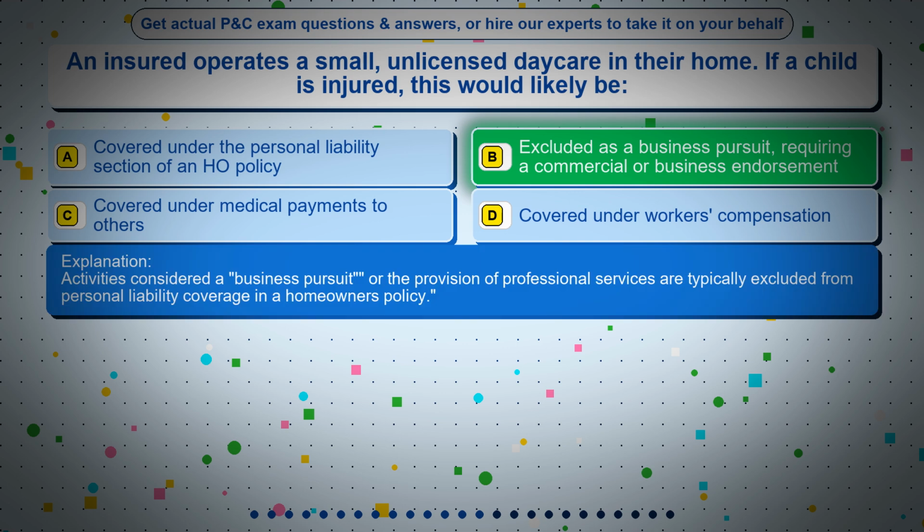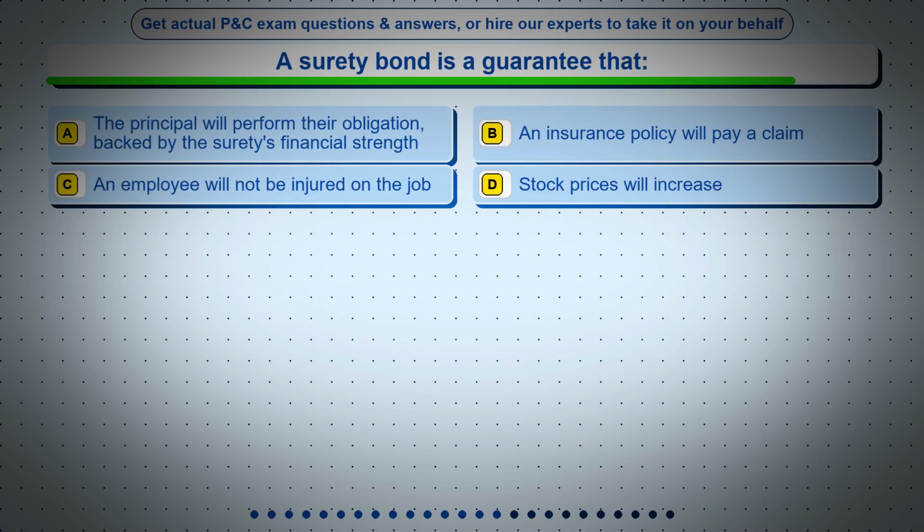Activities considered a business pursuit or the provision of professional services are typically excluded from personal liability coverage in a homeowner's policy. Question 15. A surety bond is a guarantee that: Option A, the principal will perform their obligation, backed by the surety's financial strength.